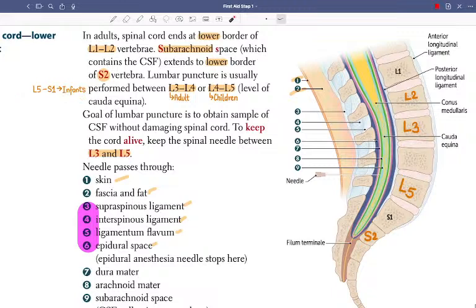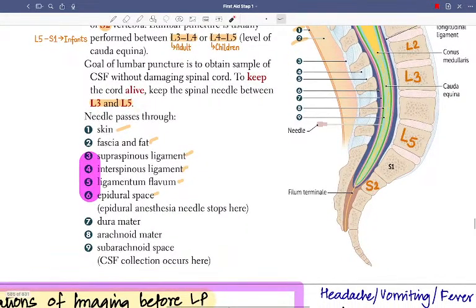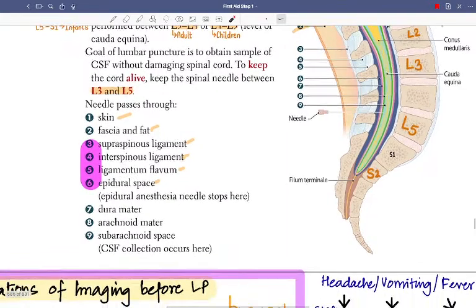As we grow, the spinal cord goes up, because in infants it extends till the sacral part, L5, S1; L4, L5 children; and L3, L4 adults. Next, obviously keep the spinal needle between L3 and L5, fine.